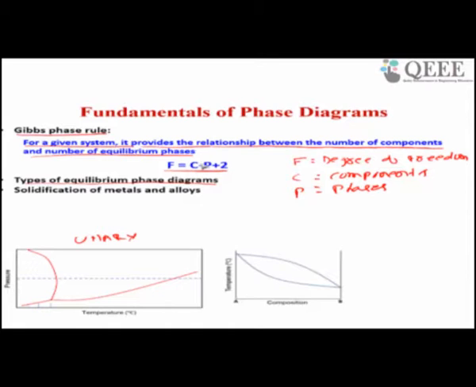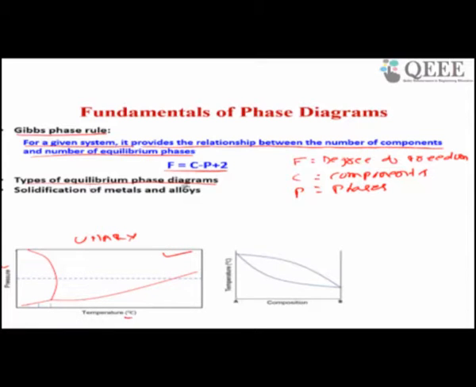Aluminum will melt at a particular temperature and will cool at a particular temperature, and here your variables for a unary phase diagram will be pressure and temperature. So, this diagram is a unary phase diagram.